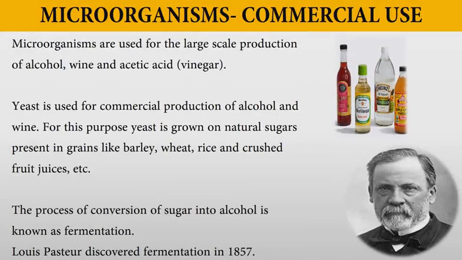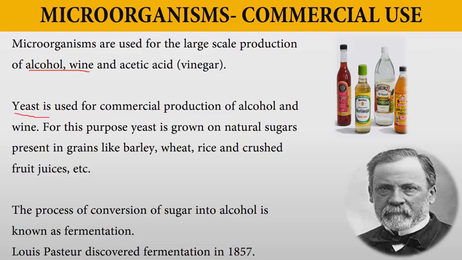Now this is number two. Use number two, we can say that microorganisms are useful in the large production of alcohol, wines, and acetic acid. So which particular microorganism is used for the production of alcohol?